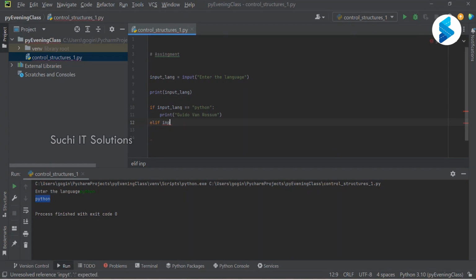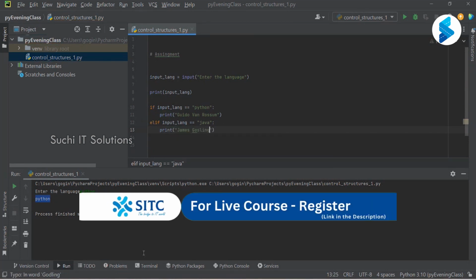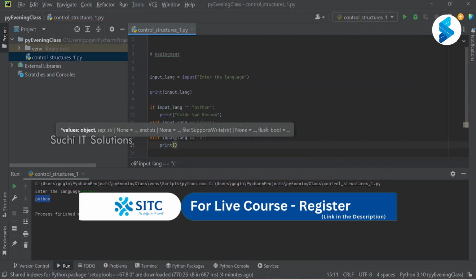this we have seen yesterday. Input language is equal to Java, then print who is the creator of Java, James Gosling. And else if input language equals C, who is the creator of C? Dennis Ritchie.